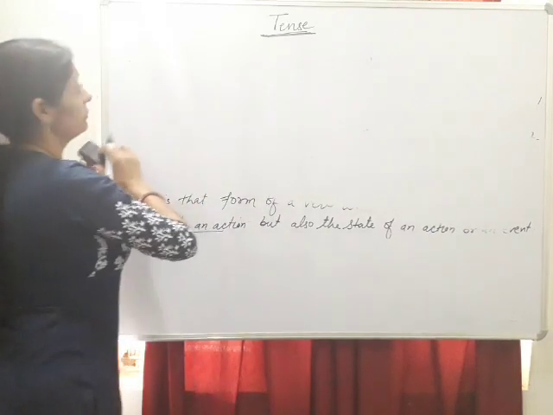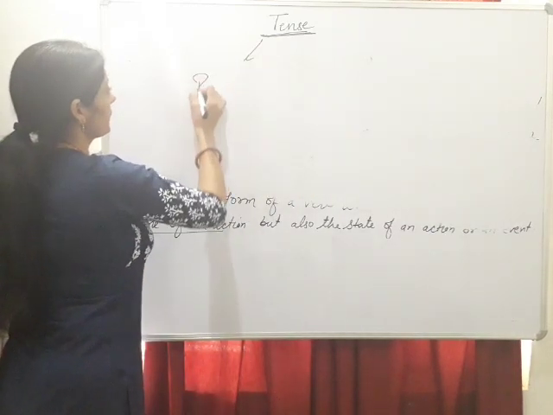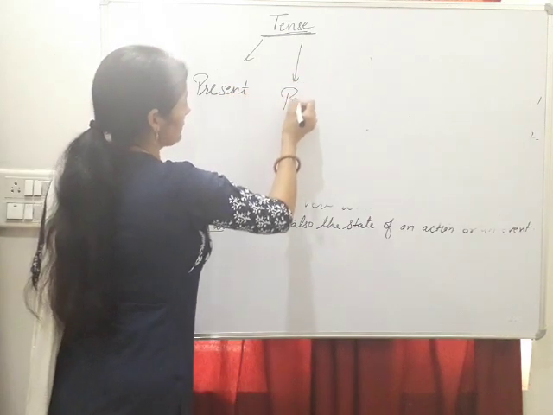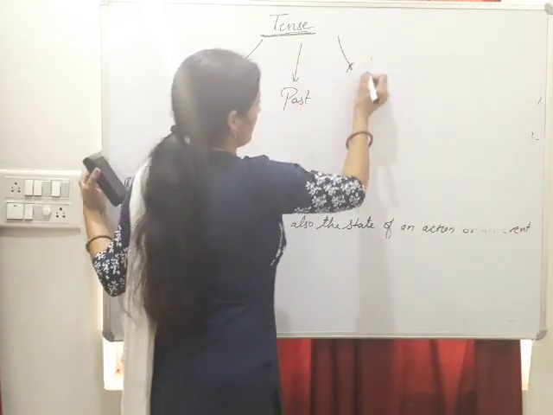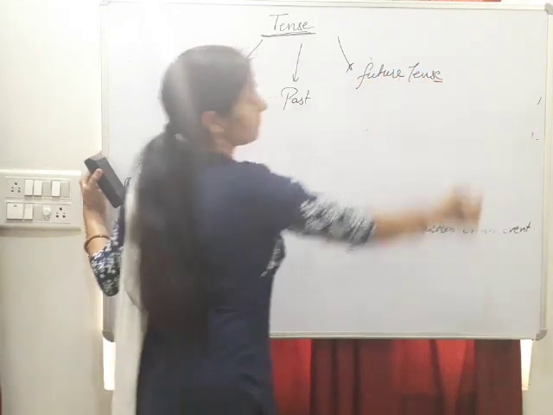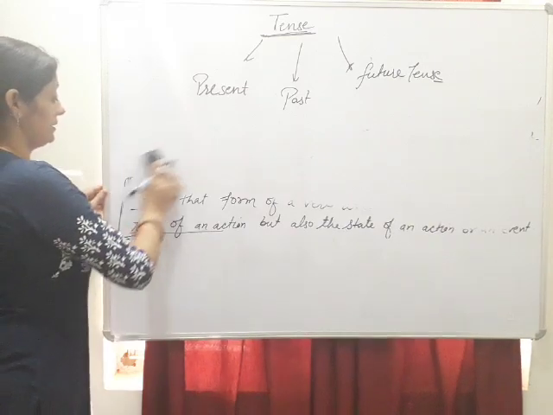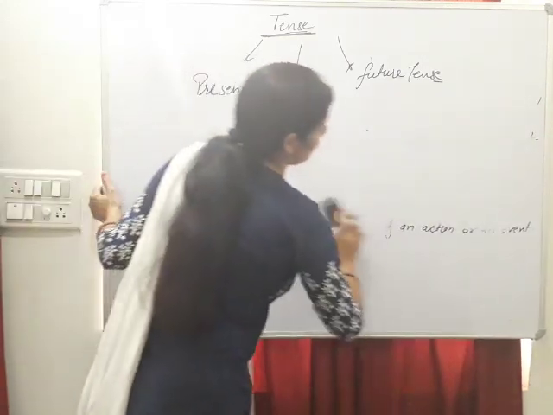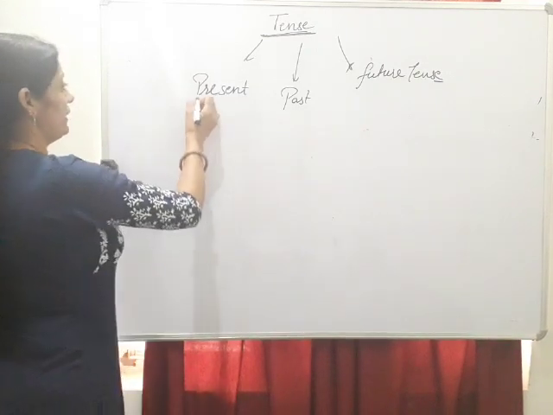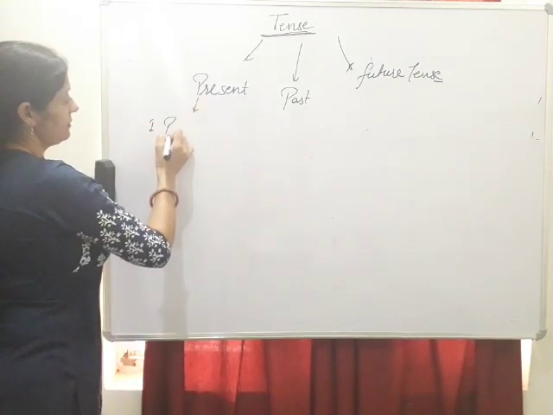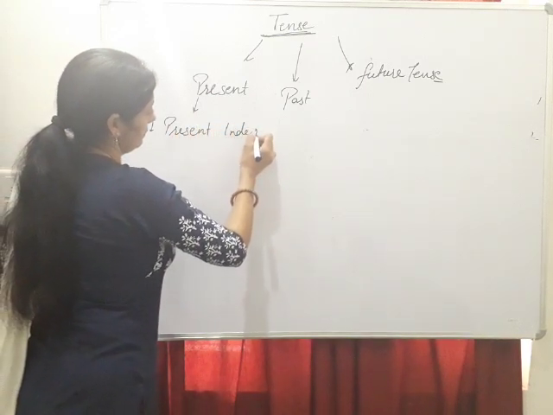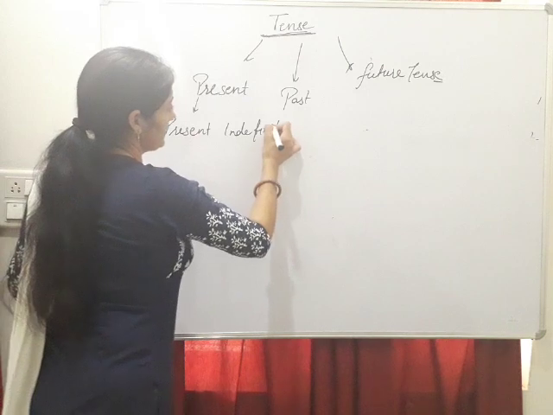Tense has three forms. First one is present, past, and the third is future tense. Each present, past or future tense has four subforms. In present, first one is present indefinite tense.